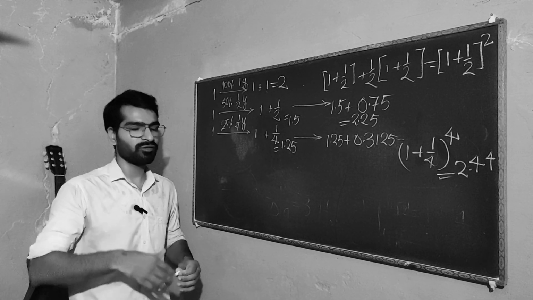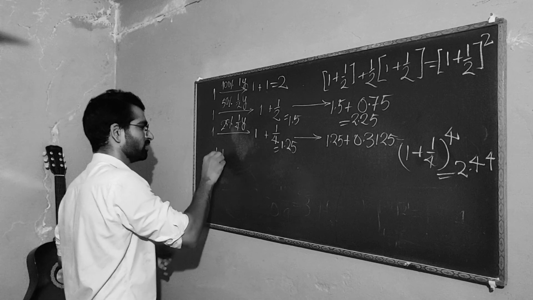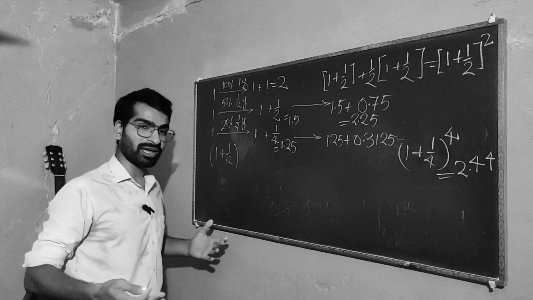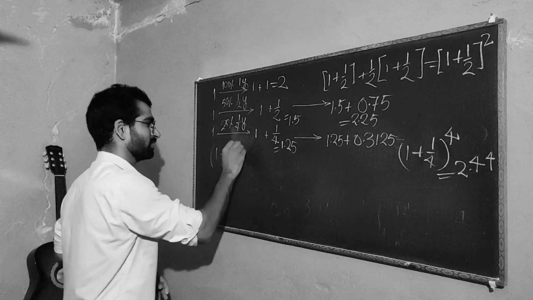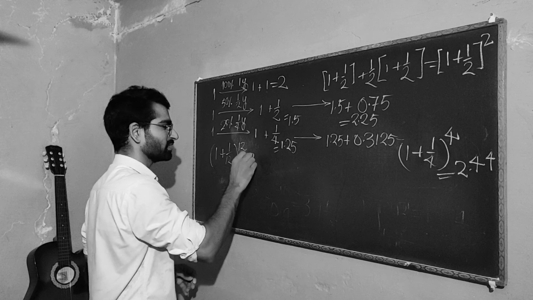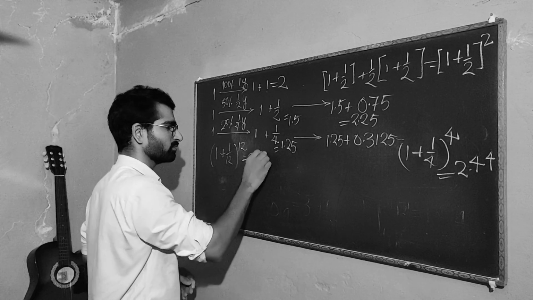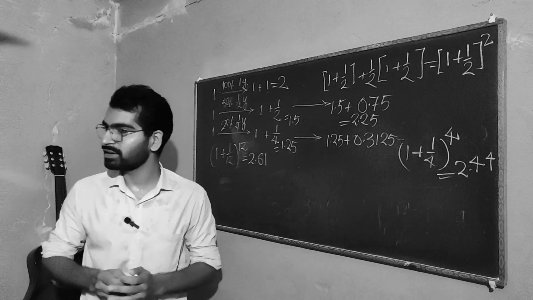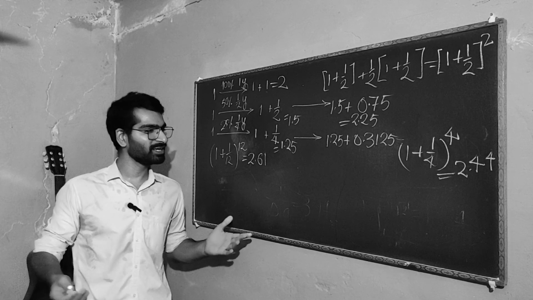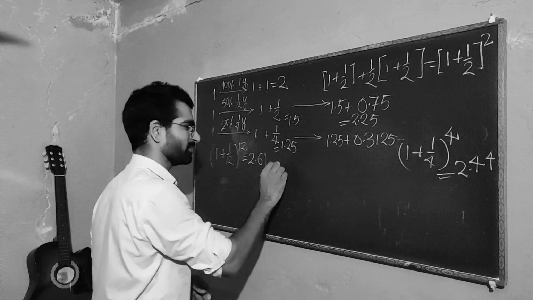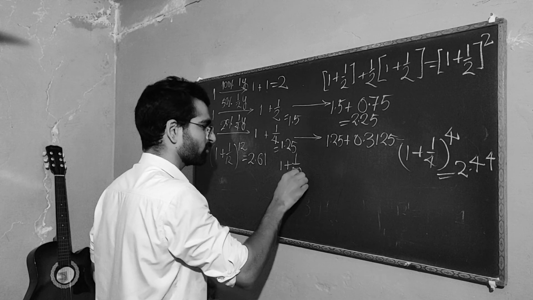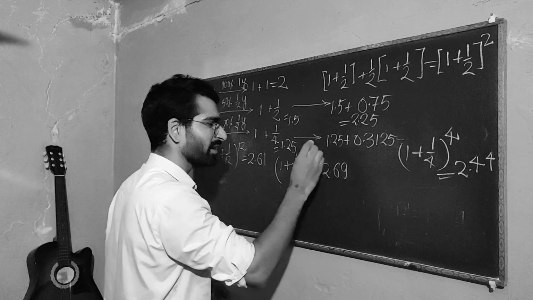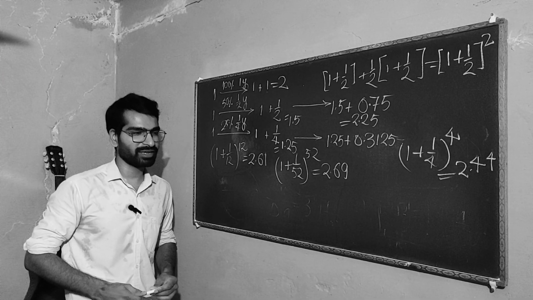Now, what if you do it every month? So 1 plus 1/12, that's the interest you are going to earn, and you actually have to do it 12 times, right? So what is it? It is 2.61, I guess. Let me check. Yes, it is that. Now, what if you do it for weeks? You want to earn a lot of money, right? So 1 plus 1 over 52 to the power 52 becomes 2.69.